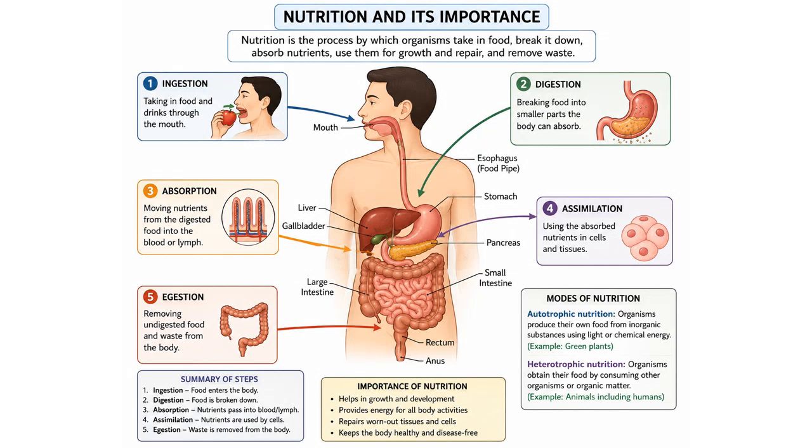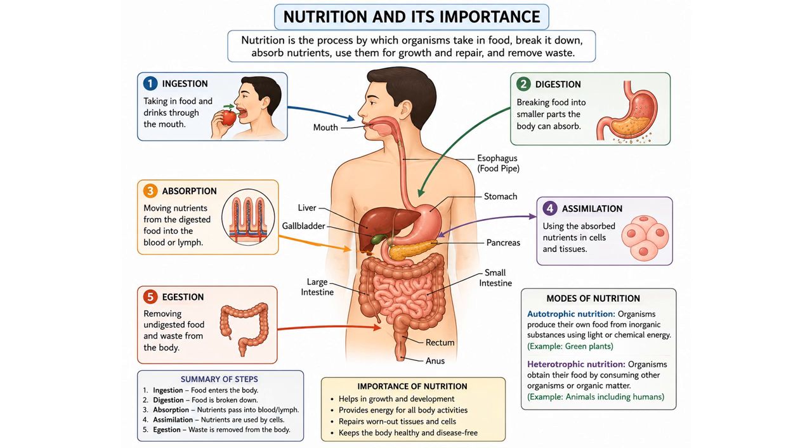Nutrition is the process by which organisms take in food, break it down, absorb nutrients, use them for growth and repair, and remove waste. The 5 main steps are ingestion, digestion, absorption, assimilation, and egestion. Ingestion means taking food and drinks into the body through the mouth. Digestion breaks food into smaller parts that the body can absorb.